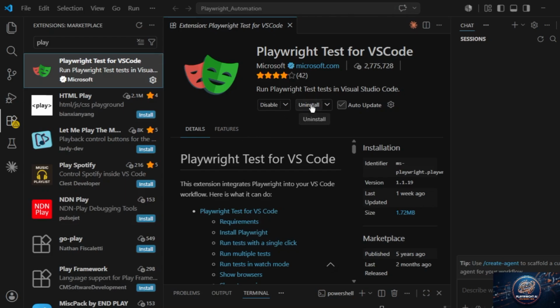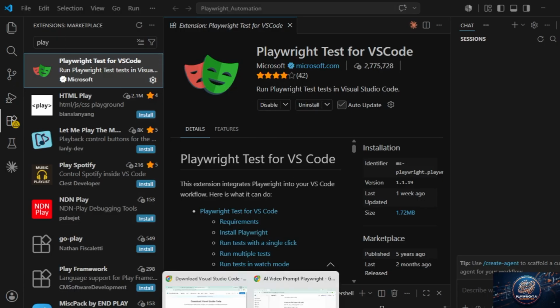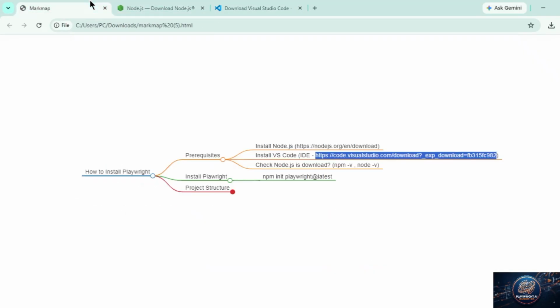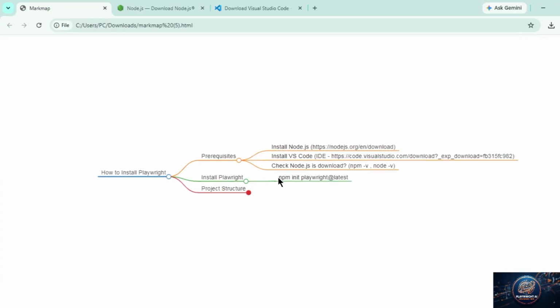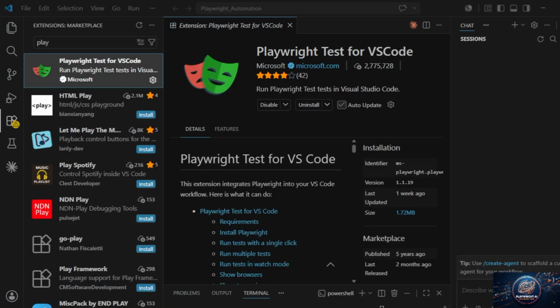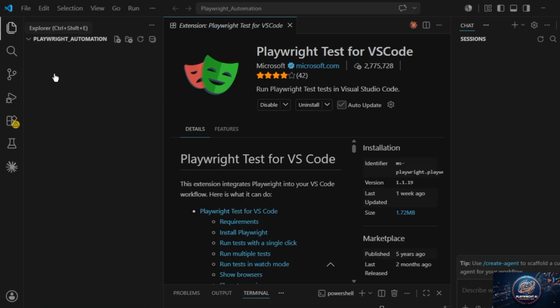I already installed it, so if you want to install, you can search and install that. And there is another way to install it: we can do it from the terminal by entering the command line. I will show this as well.